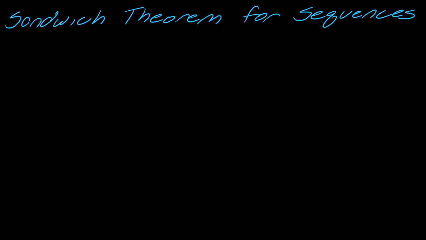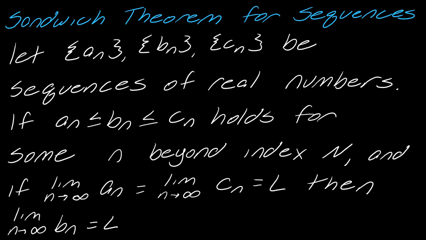Okay, so now we're going to talk about a few more theorems here. Next I want to talk about the sandwich theorem for sequences. The sandwich theorem for sequences says, if I have 3 sequences, a sub n, b sub n, and c sub n, which are sequences of real numbers where a sub n is less than or equal to b sub n, which is less than or equal to c sub n, and this relationship holds from some certain index onward, then if the limit as n approaches infinity of a sub n equals the limit as n approaches infinity of c sub n equals L, then the one in between also equals L.